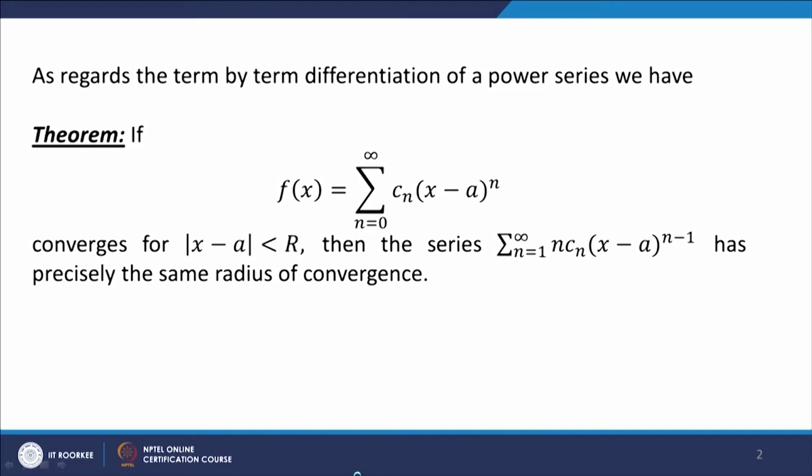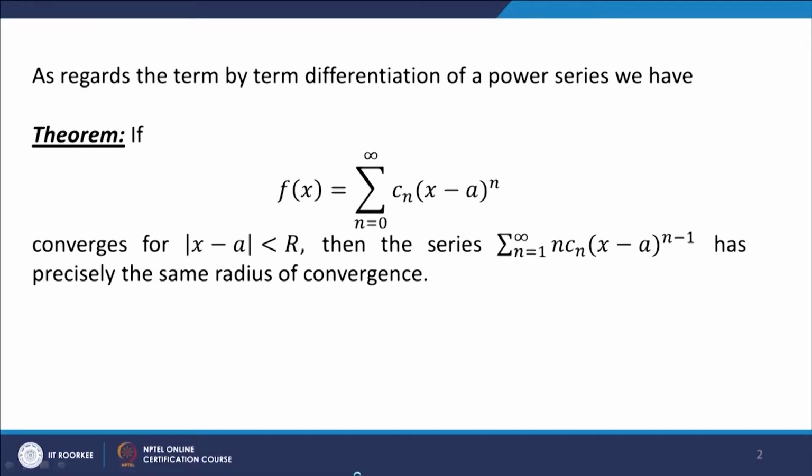So this series, sigma n equal to 1 to infinity n Cn (x minus a) to the power n minus 1, has been obtained by term by term differentiation of the series sigma n equal to 0 to infinity Cn (x minus a) to the power n. So precisely what we are saying is that if the given series has radius of convergence r, then the differentiated series also has the radius of convergence r. So let us prove this result.